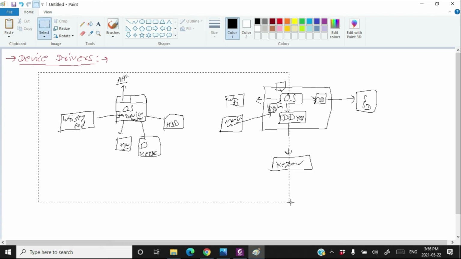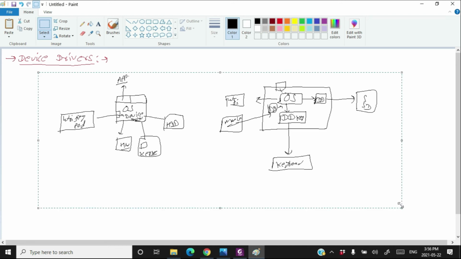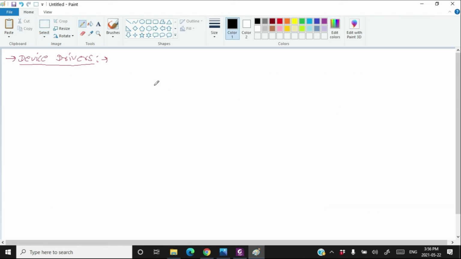Now let's write the formal definition of device driver. The purpose of a device driver is to ensure proper functioning of a particular device.